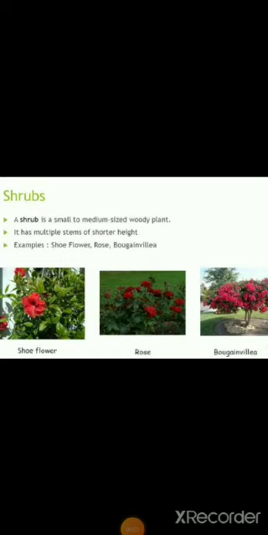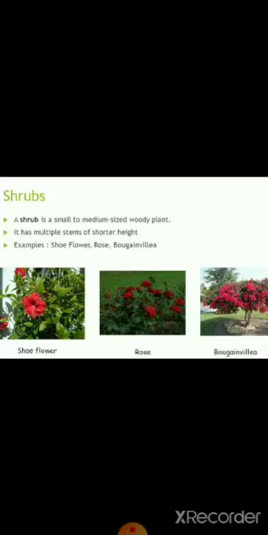The next type of plants are shrubs. A shrub is a small to medium sized woody plant. It means a shrub grows to a size bigger than a herb but smaller than a tree. So their size remains small to medium, and they are woody plants. Woody plants means their stem is woody. They are not thin and green in color as we have seen in the herbs. Their main stem is woody. Next, it has multiple stems of shorter height. Multiple stems means they have more than one stem and are of shorter height.